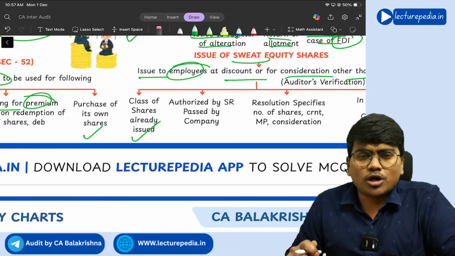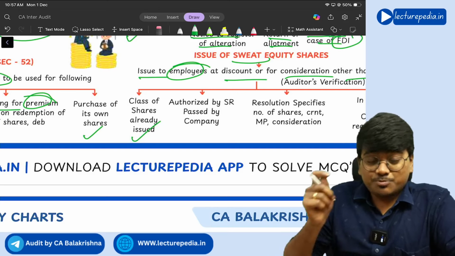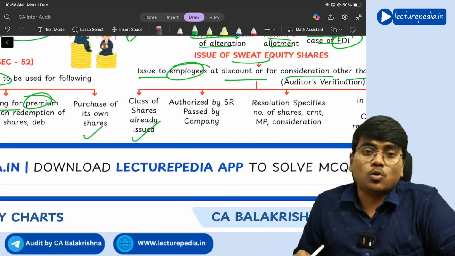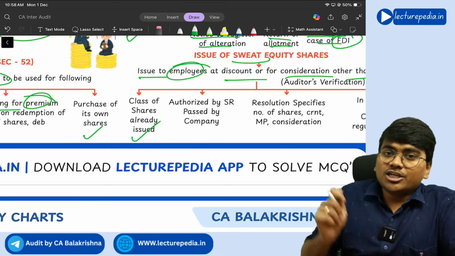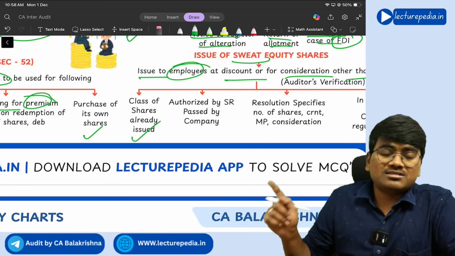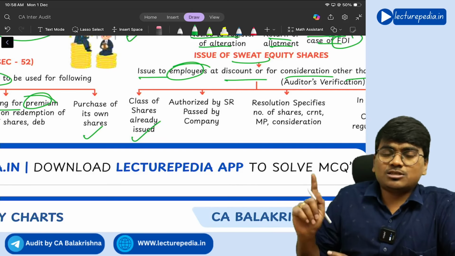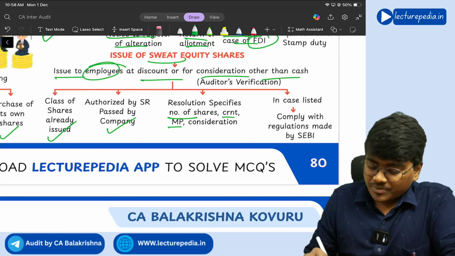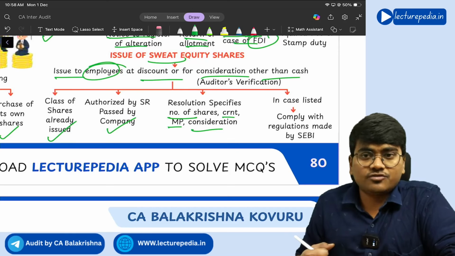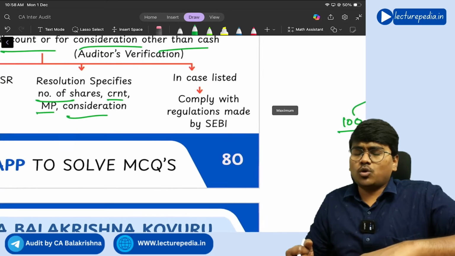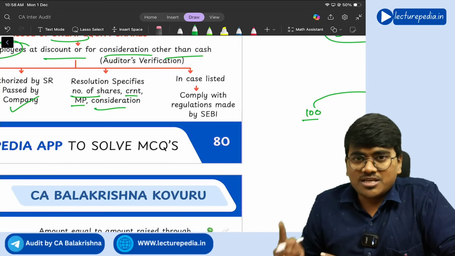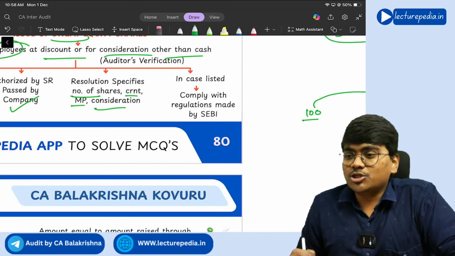Next, whenever you want to give sweat equity shares, a special resolution by shareholders in the company is required. So, the auditor needs to ensure whether the issue of sweat equity shares is authorized by special resolution or not. Next, that resolution should specify the number of shares, current market price, and consideration that has been charged for the issue of sweat equity shares. And of course, if you are a listed company, you need to comply with the requirements of SEBI with respect to these sweat equity shares.